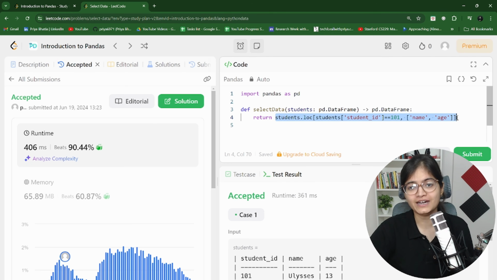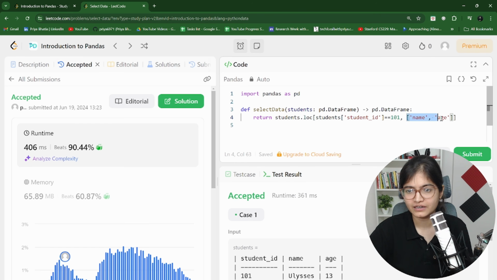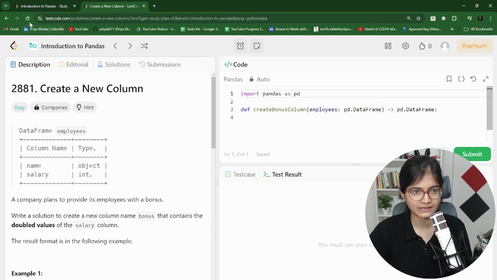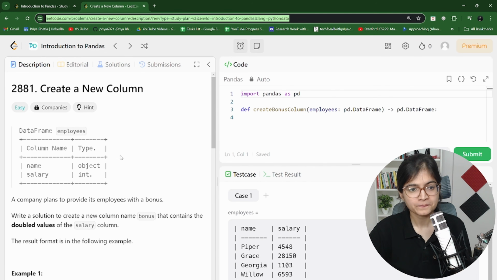Because they have specified that you have to take that index which is having a student ID as 101, definitely we have to go for this loc function only. So what we have done is we have just tried to do the comparison first, that wherever there is a match with 101, give me the list of name and age, and that is what we have done. So let's go back to the next question in our series of today's part.